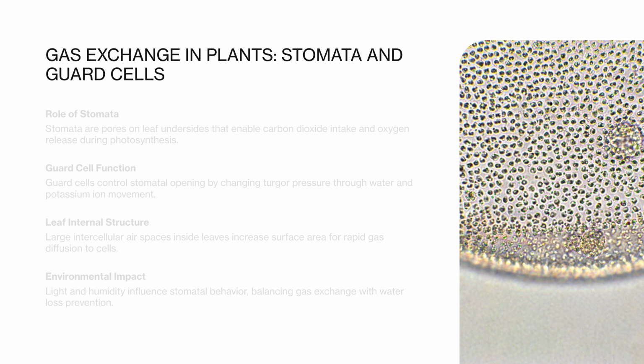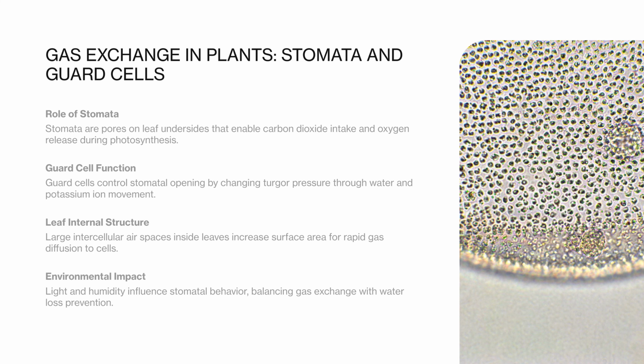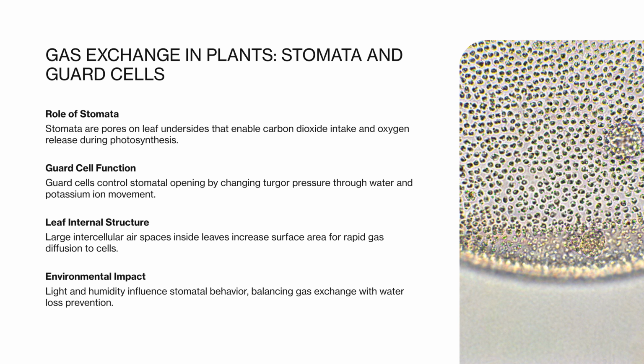Plants exchange gases with their environment primarily through structures called stomata, which are pores found mainly on the underside of leaves. Stomata allow carbon dioxide to diffuse into the leaf for photosynthesis, while oxygen, a waste product of photosynthesis, diffuses out. Each stoma is surrounded by two guard cells that control its opening and closing.